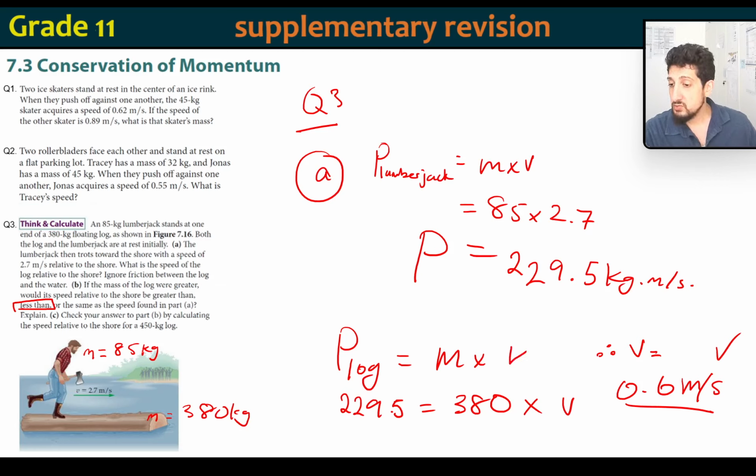Check your answer to B by calculating the speed relative to the shore for a 450 kilogram log. So if we replace this by 450, what will be the speed? It will be not 0.6, it will be 0.51 meters per second. So therefore, yes, it will decrease. Thank you. See you in the next one.